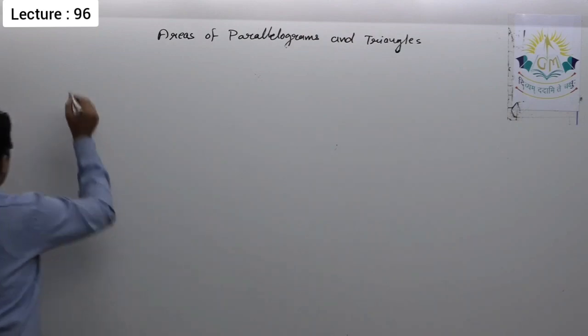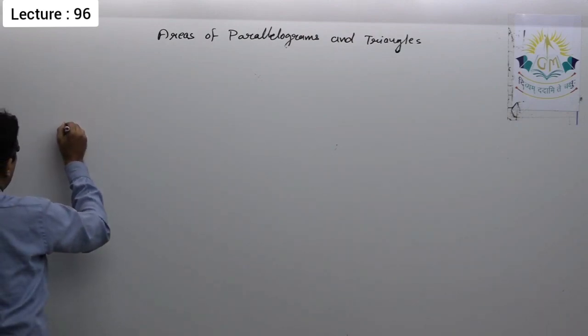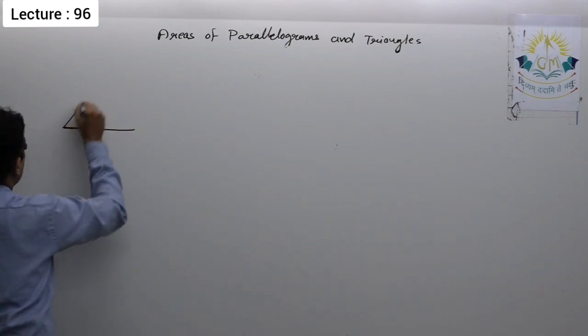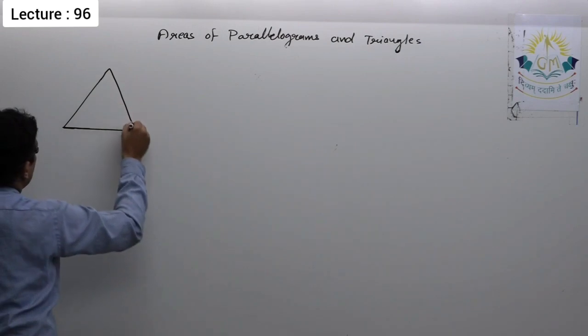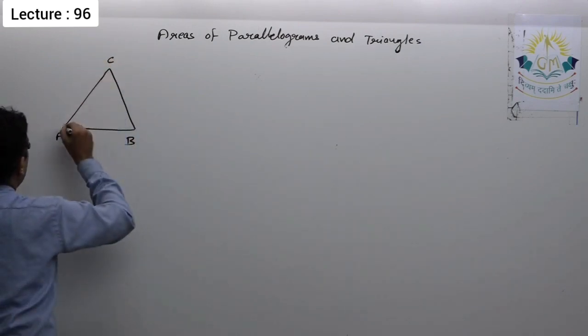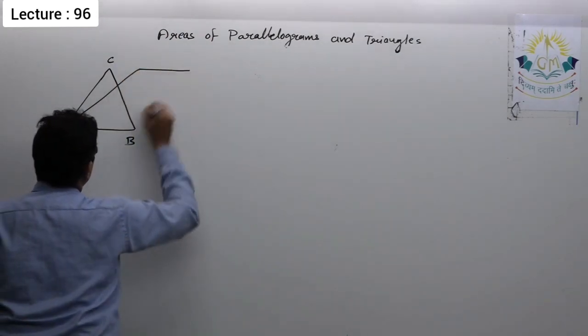So let me draw first. Let this be the triangle ABC, and let me draw a parallelogram in this way.